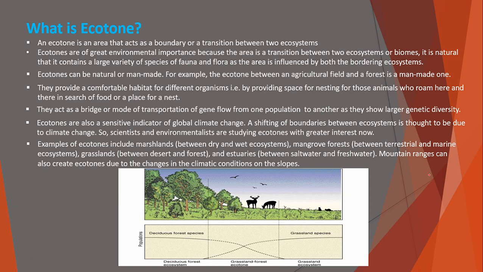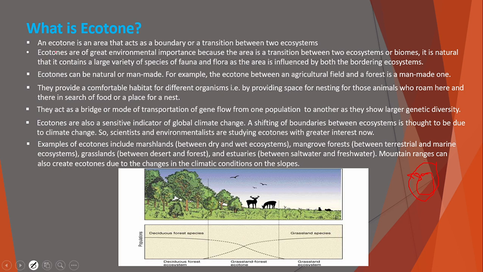See, suppose this is an evergreen forest and this is the deciduous forest. Between this area, there is a transition, or you can say there is a buffer zone, that is called the ecotone. This transition between two ecosystems is called the ecotone.